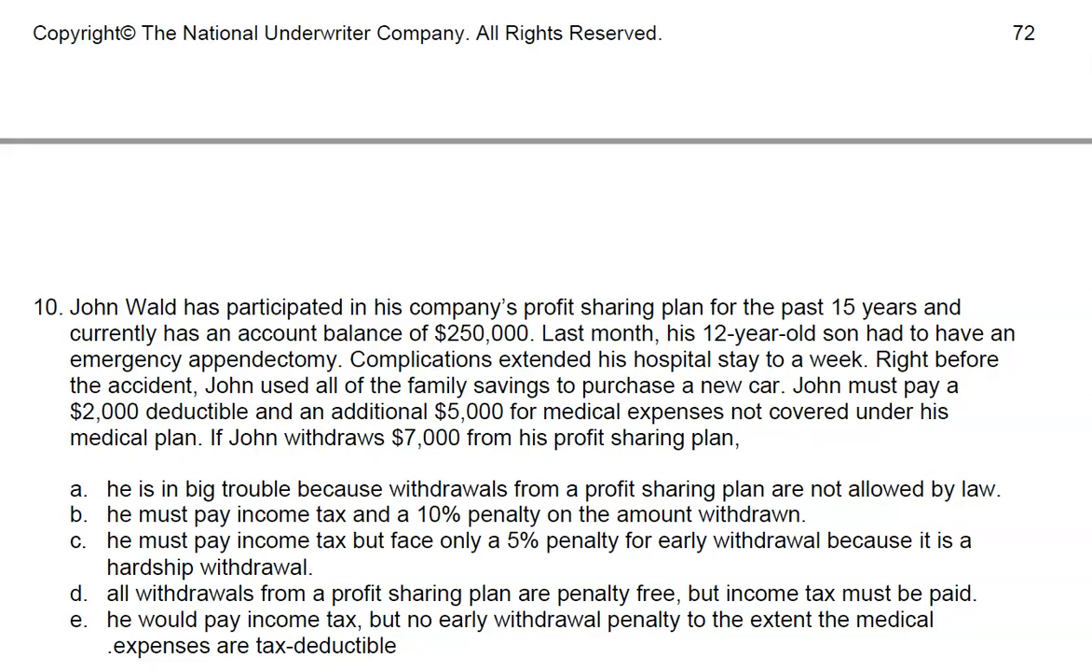That is not true because of E, he would pay income tax, but no early withdrawal penalty to the extent the medical expenses are tax deductible. One will always pay the income tax. However, it's questionable whether the 10% penalty applies based on the exclusions. In this case, because they are medical, to the extent the medical expenses are tax deductible, he will not pay 10% on that.